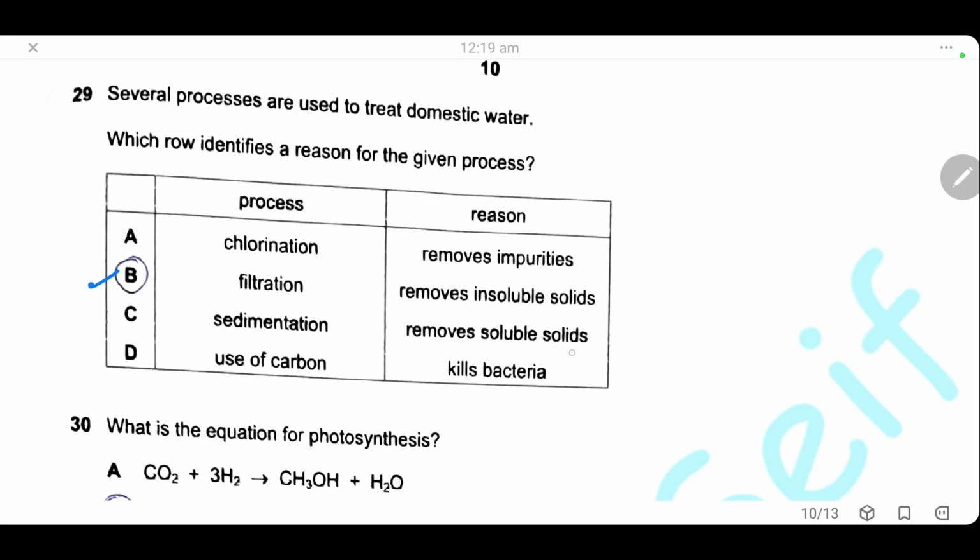Sedimentation, to remove soluble solids. This is wrong, of course. Soluble solids cannot be removed by sedimentation. And D is also wrong. What kills bacteria is the chlorination. So the only correct statement is B.